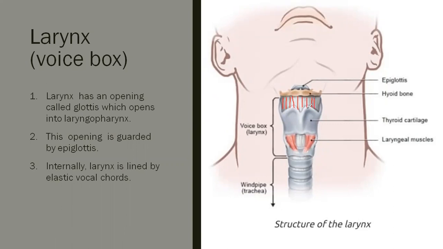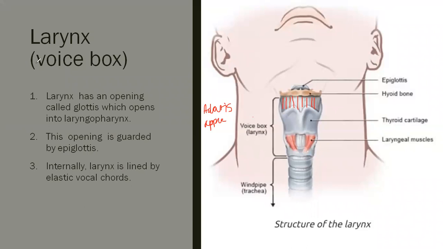That's why it is called the voice box or sound box, or it is also called Adam's apple. And below that there is the windpipe, or trachea.